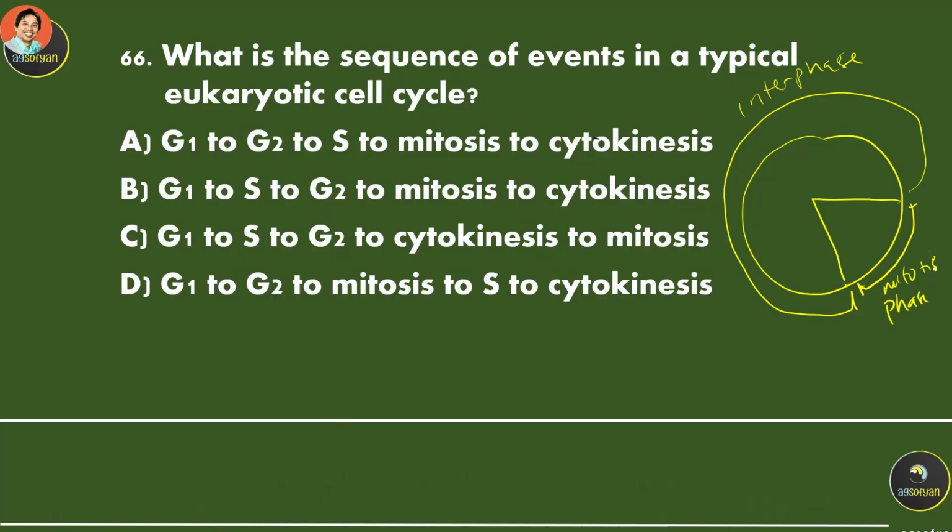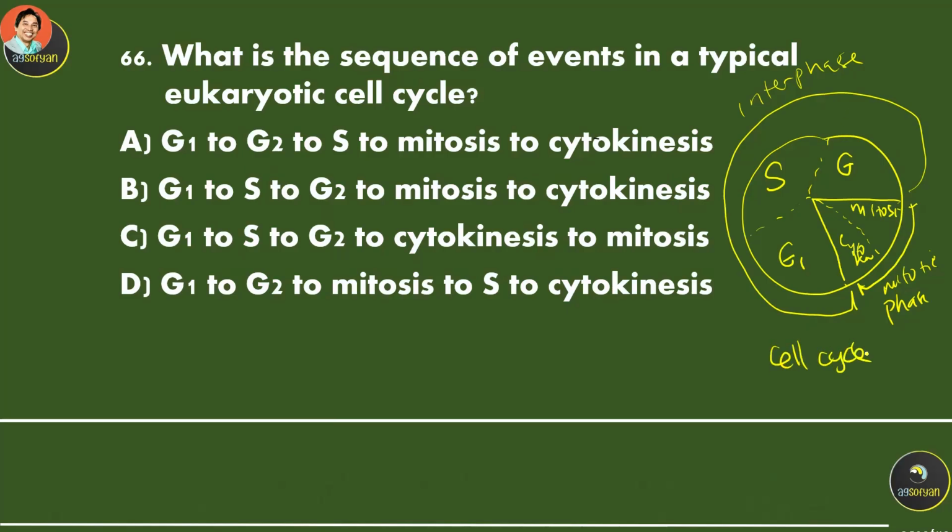Now the interphase consists of three main stages. The first one is G1, then S or synthesis, and then G2. The mitotic phase also consists of two main stages. The first stage is mitosis, and this one is cytokinesis. So that's the cell cycle.